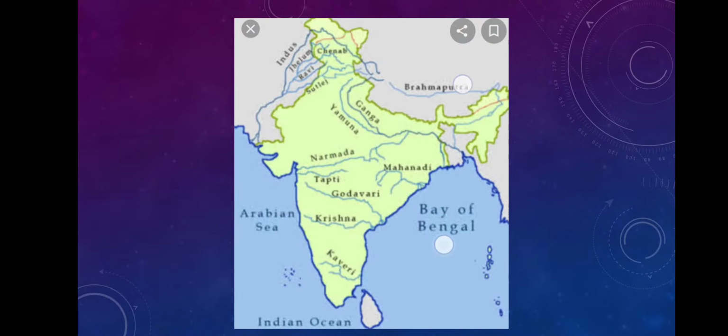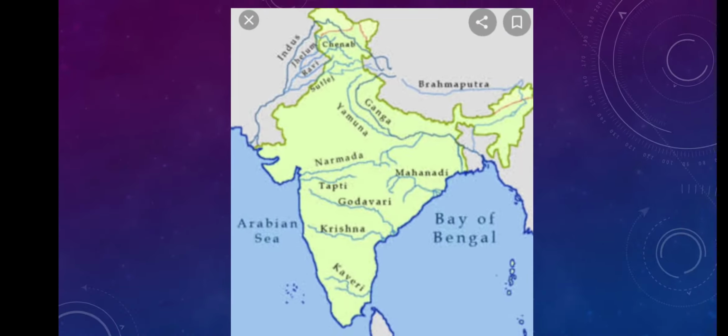See the next one. Already I have discussed this map in your last class, and I also discussed a few of the rivers. Here you can see, I have discussed river Indus, and it has 5 tributaries. Now it is very important, because on these 5 tributaries is the land of 5 rivers, Punjab. Various rivers are passing through Punjab, and these are the tributaries: Sutlej, Bias.